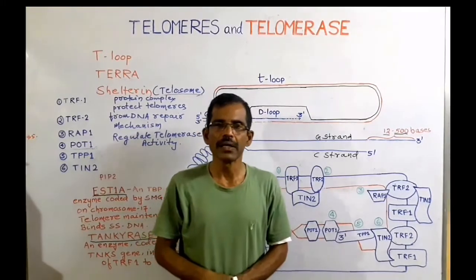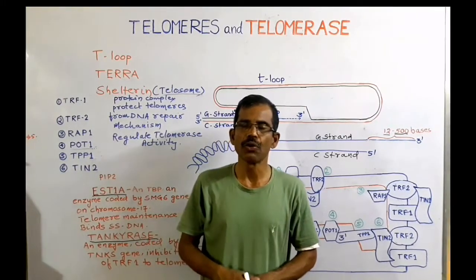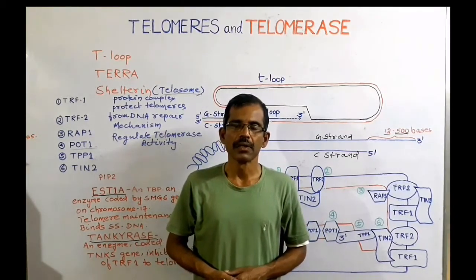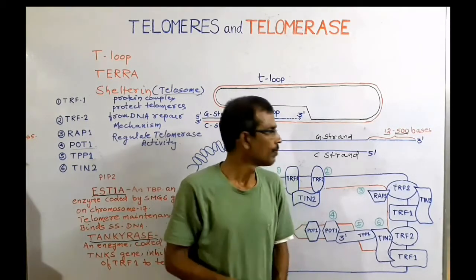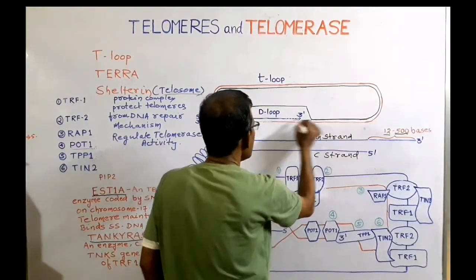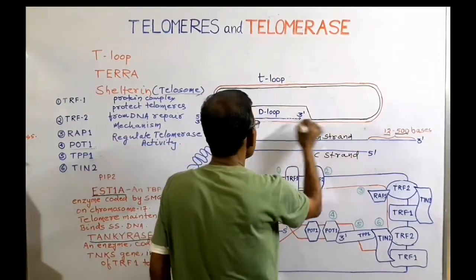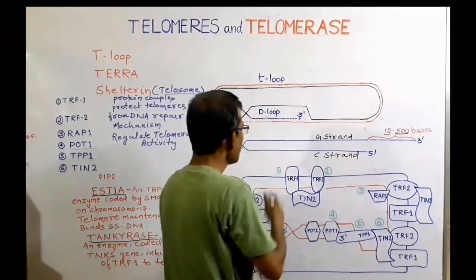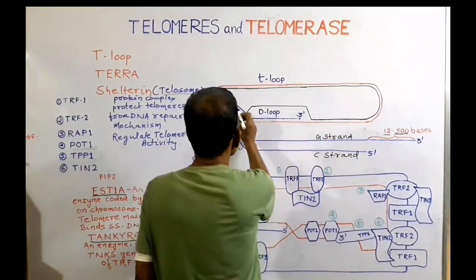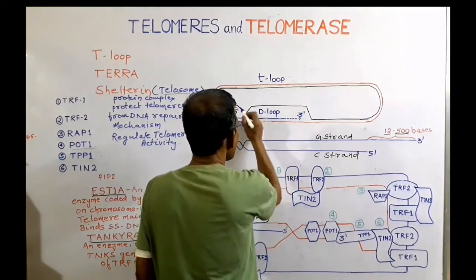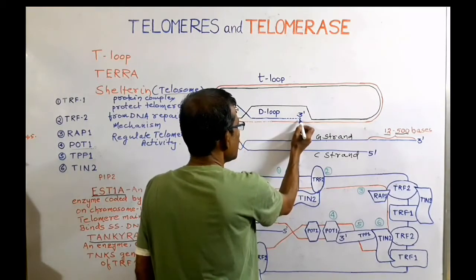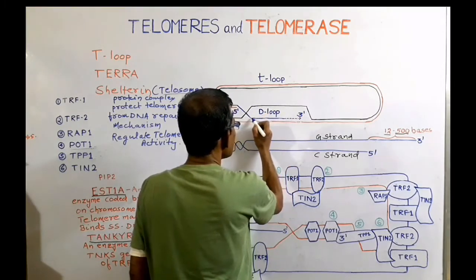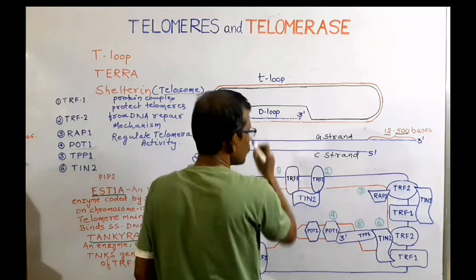Mammalian telomeric DNA has been found to fold into a lariat-like structure known as telomere loop or T-loop. This is the T-loop that is formed due to the folding of the telomeric DNA. In this T loop, the 3' overhang invades the double-stranded region and forms another small loop that is known as displacement loop or D loop.